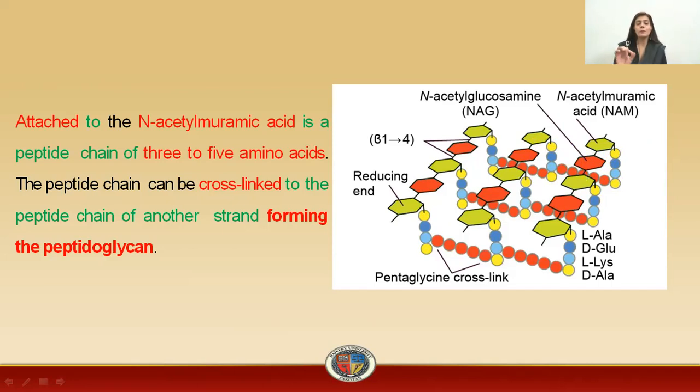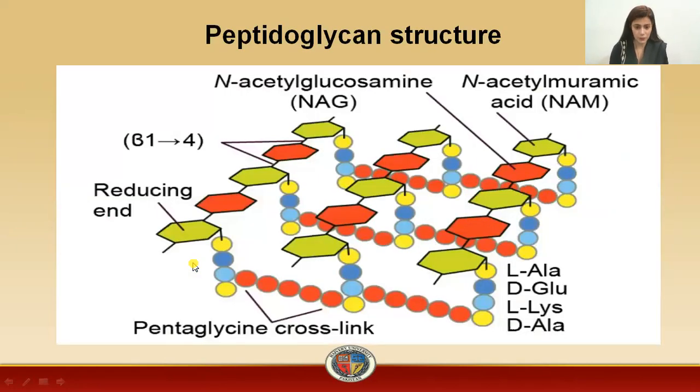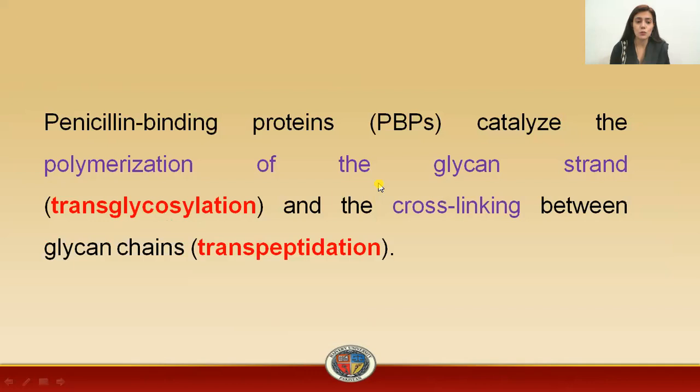Now, when you cross-link, when we join these two chains, then these are the peptide chains. So these peptide chains together will form the peptidoglycan unit or the membrane. So this is the picture which is representing that we have the sugar molecules, we have the amino acids, both are interconnected or linked to one another.